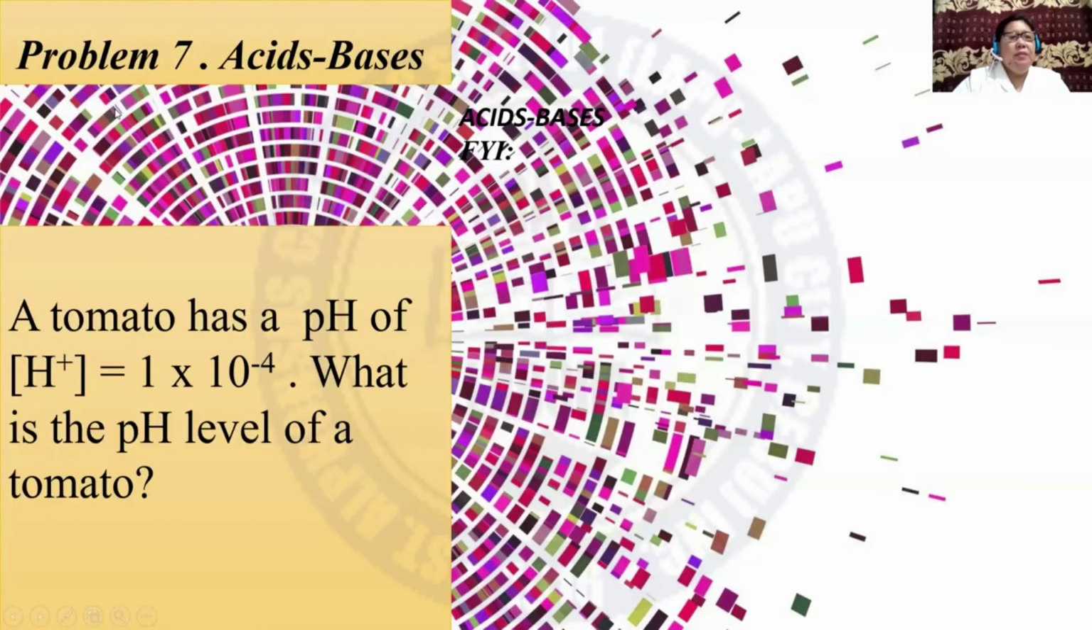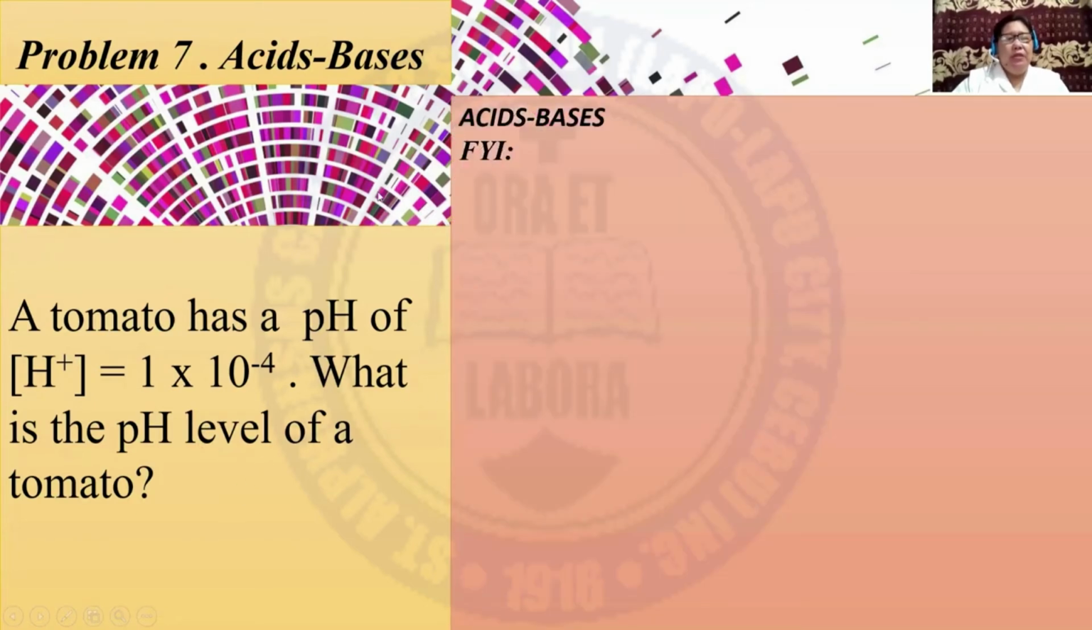Let us have problem 7 about acids and bases. A tomato has a pH of H plus equivalent to 1 times 10 raised to negative 4. What is the pH level of a tomato? Let us have some information first.